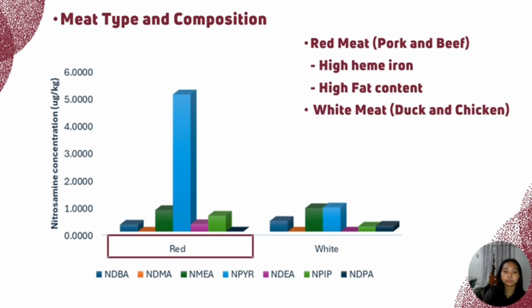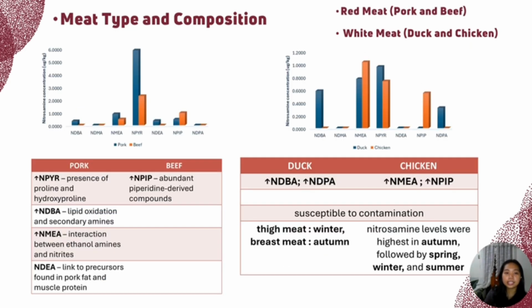Specifically here, pork contains a higher amount of NPYR, which is often associated with the presence of proline and hydroxyproline. These amino acids are abundant in collagen-rich tissue, and NDBA is influenced by lipid oxidation and secondary amines, which are prevalent in pork fat. The greater interaction between ethanolamines and nitrates in pork meat increases the NMEA formation.